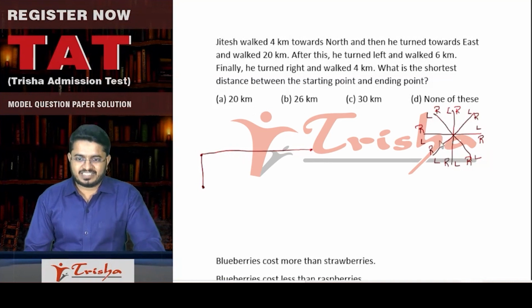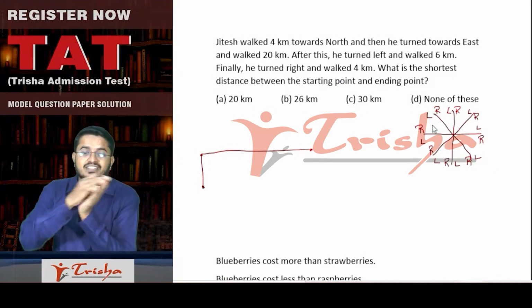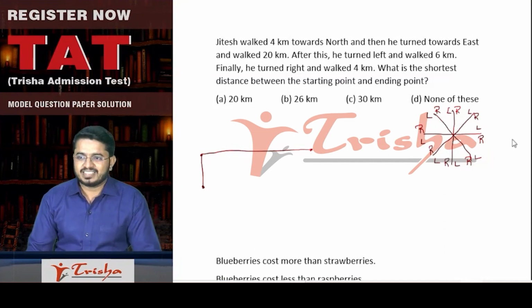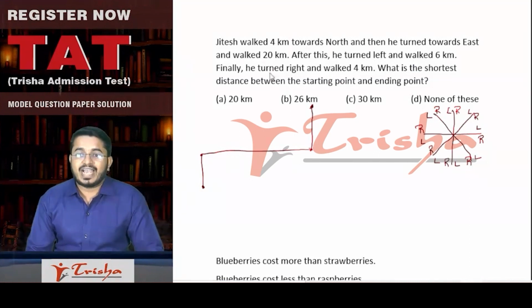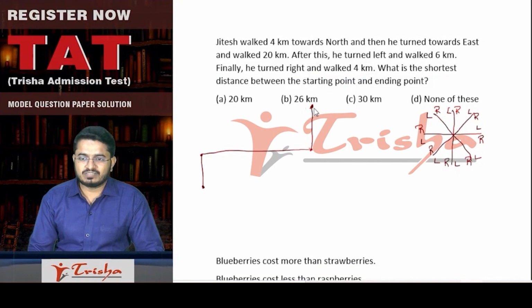Then he turned left. See, this is where it becomes confusing if you use the hand movements. But here, see how clear it is. From east, he is turning leftwards. So he's turning leftwards means he's going to the north. 6 kilometers, right? Taking a representative picture so that you understand. And then finally, he turned right and walked 4 kilometers. So on the north side, right means he should walk towards east. Okay. So again, he has walked for 4 kilometers. Now he is at this point. He started here, he is at this point.